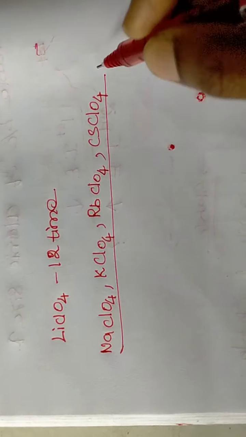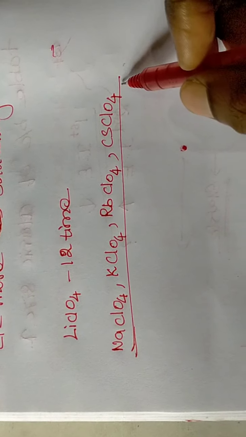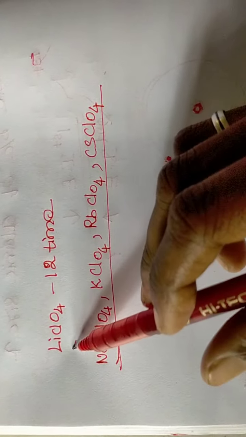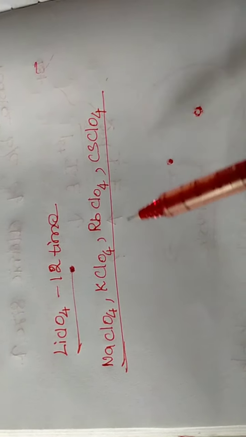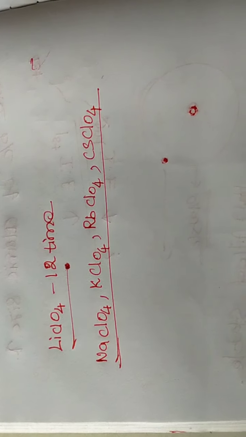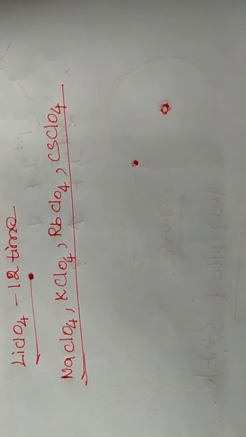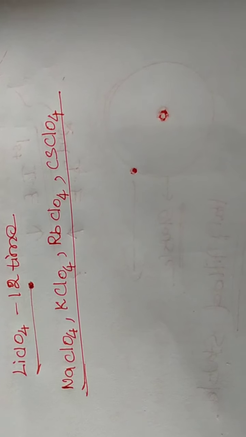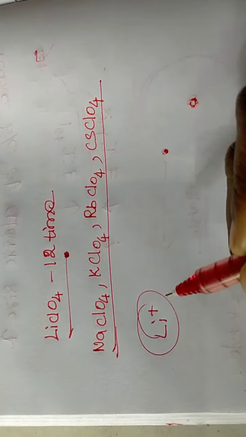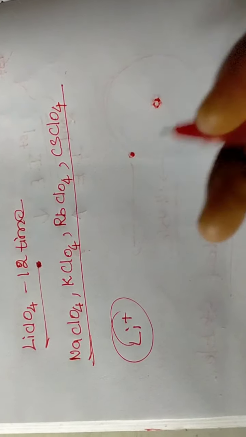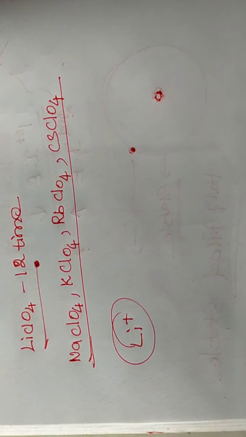Okay, so these salts are less soluble than lithium perchlorate. The solubility of lithium salt is due to the strong solvation of the smaller size ion, the lithium ion. Lithium ion is a smaller size ion. Because of the smaller size, it has more solubility.